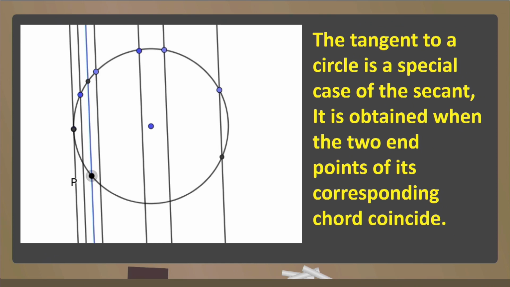By this video we can conclude that the tangent to a circle is a special case of the secant. As the distance between the intersecting points becomes less, and the two intersecting points coincide, it is no more a secant, it becomes a tangent.